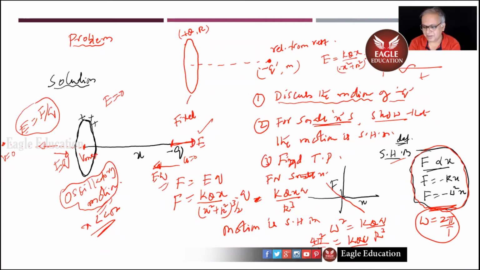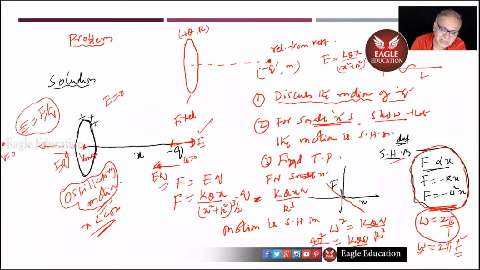So omega is 2 pi f. 1 by T is f, the regular frequency, which is the number of oscillations per second. That into 2 pi is angular frequency. That will come because these periodic functions will have that 2 pi in their argument, sine theta, whatever. So this omega is called angular frequency, equal to 2 pi by time period. Time period is the time for one oscillation.